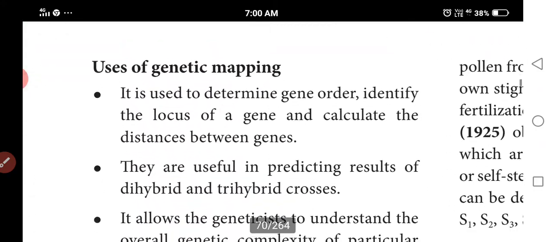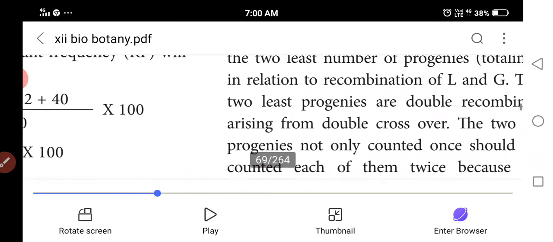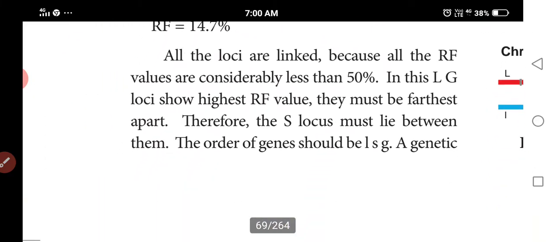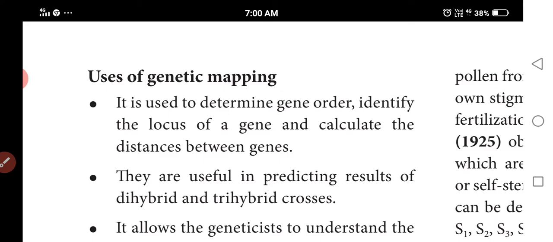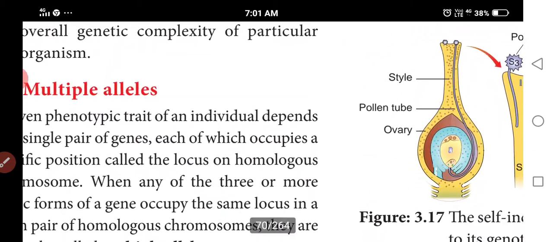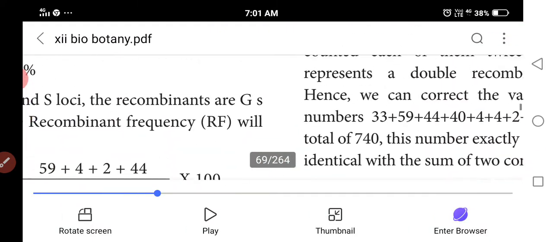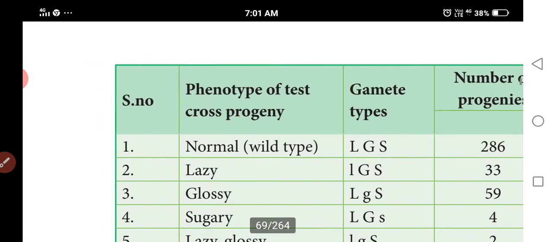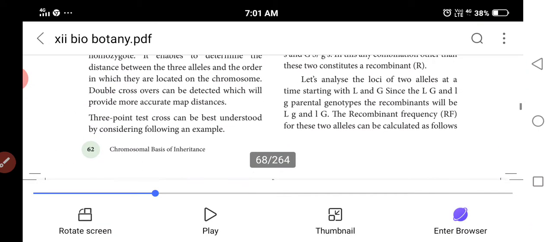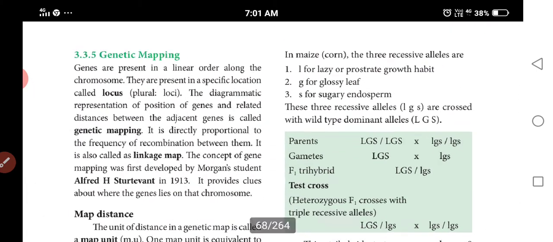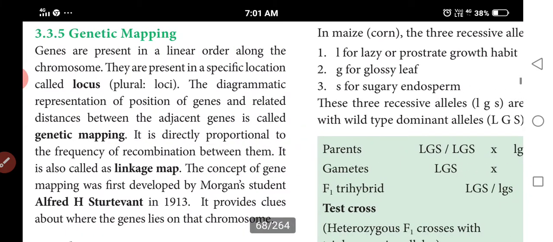Next we discuss genetic mapping. Do you know that genes are present on chromosomes, linearly arranged?